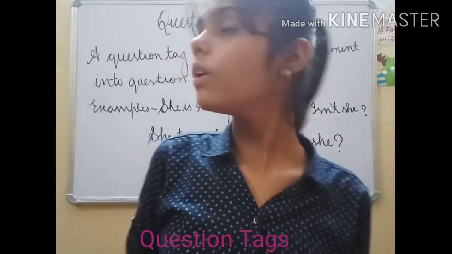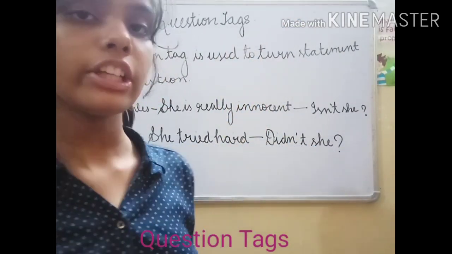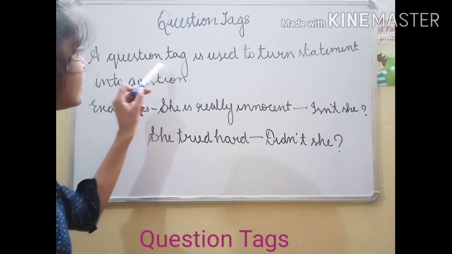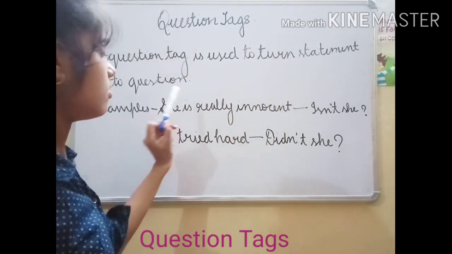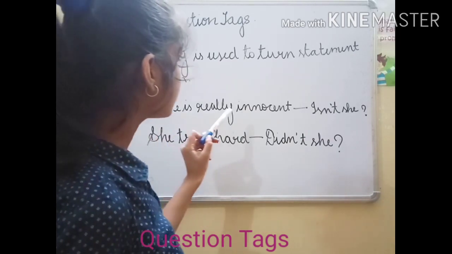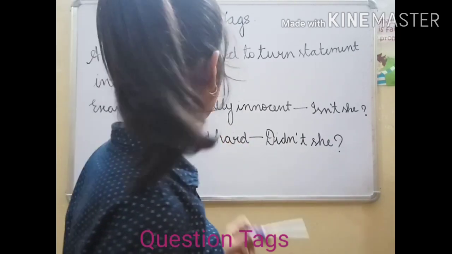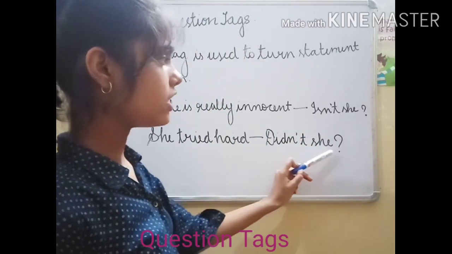Okay, so now our second topic is question tags. Now there is one definition: a question tag is used to turn a statement into a question. Here are some examples. Example: she is really innocent, isn't she? She tried hard, didn't she?